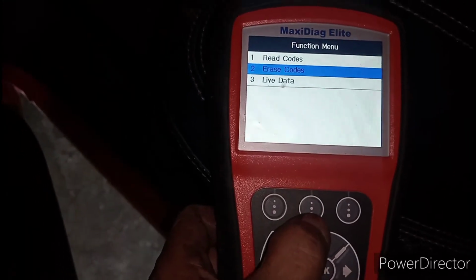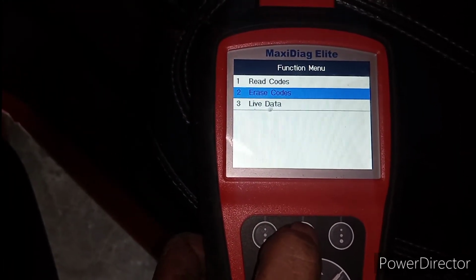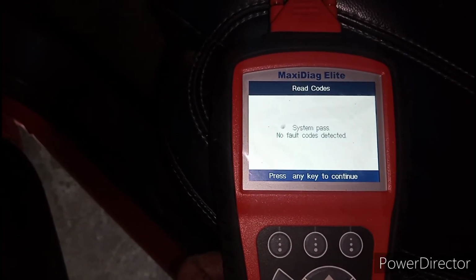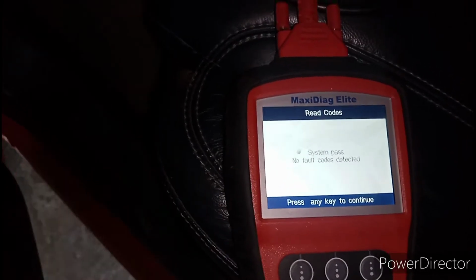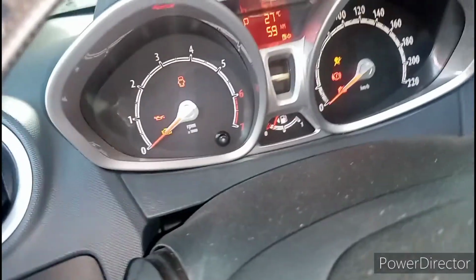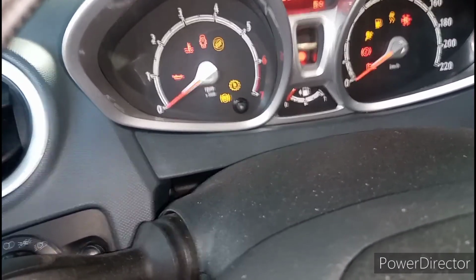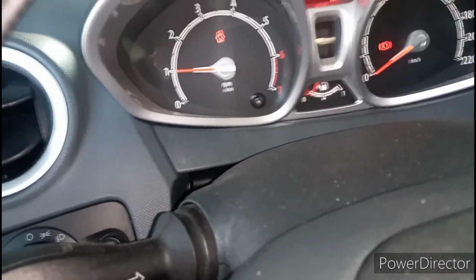After resetting or deleting the fault, if there's no other fault that the computer may read, then the vehicle is okay. As we can see, when we start the engine, the fault is gone.